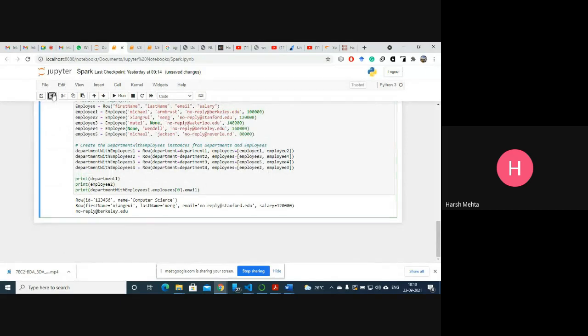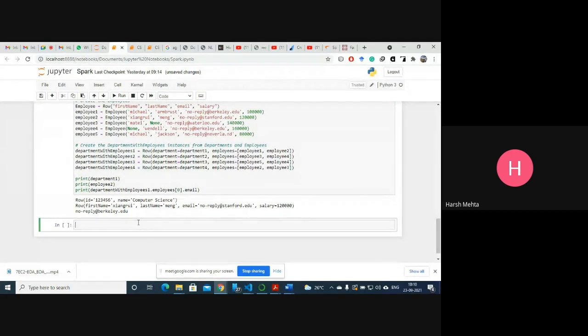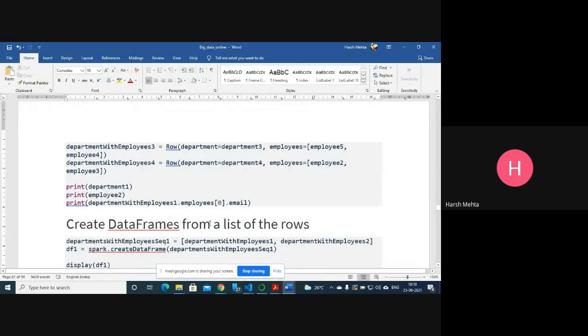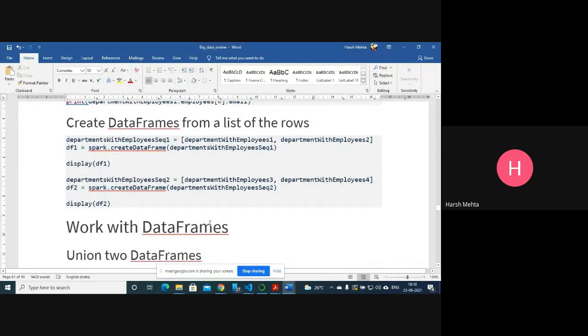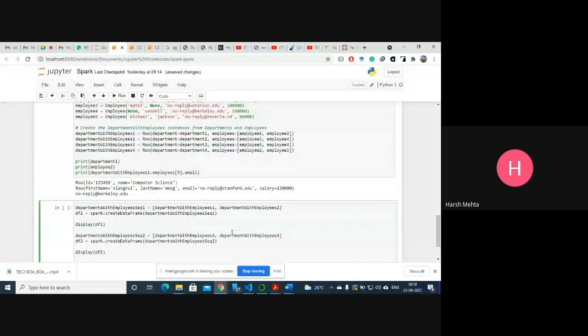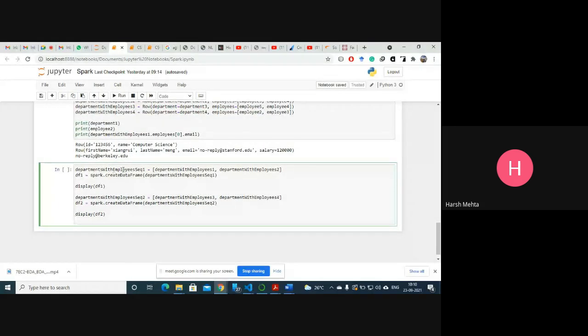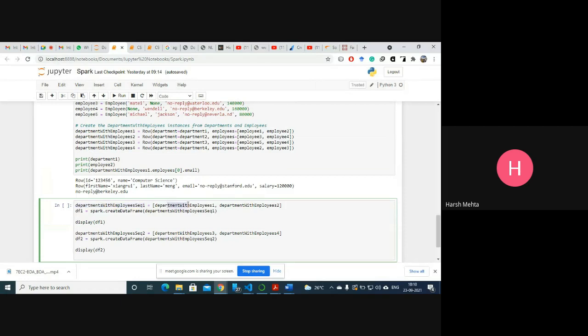Now we have not introduced a data frame yet. So now we are going to create a data frame from the list of rows. Let's see some of the operations of a data frame. Here we are taking this object, department employee two, the second object, and we are putting it in one of these objects.